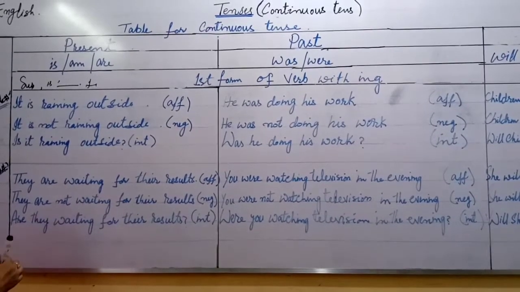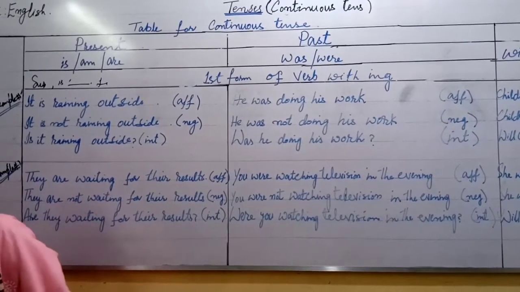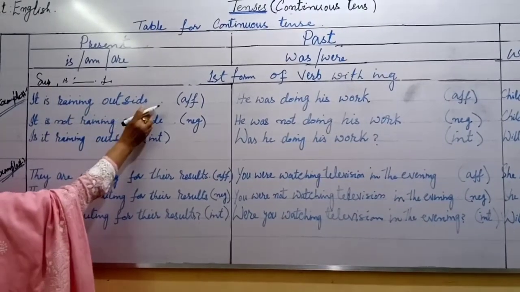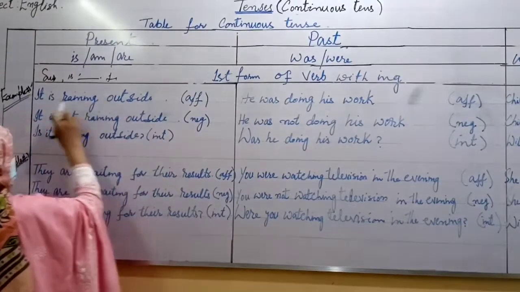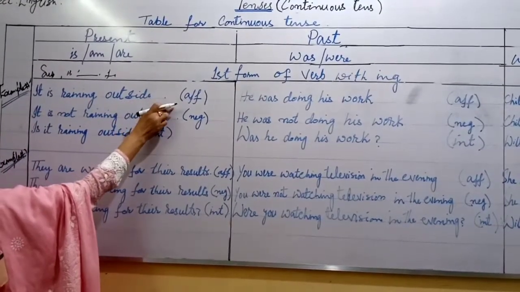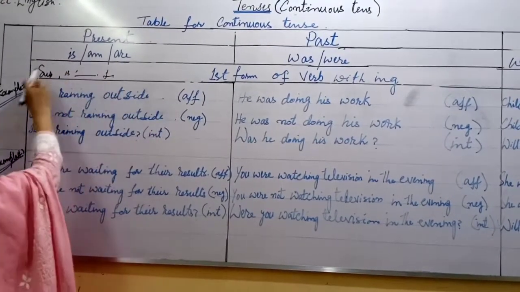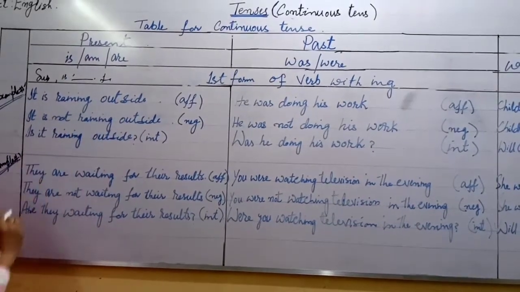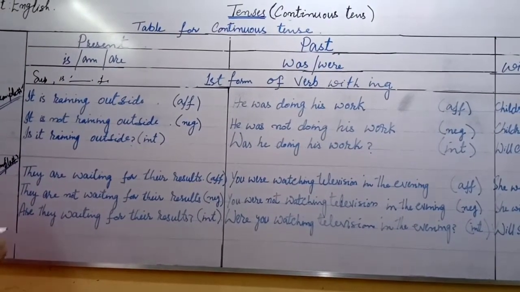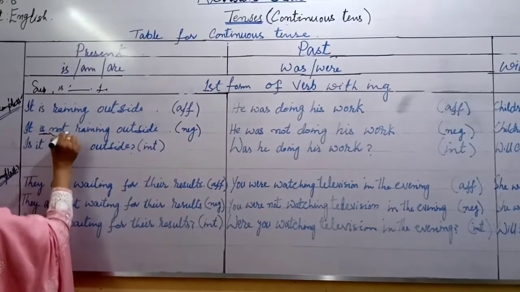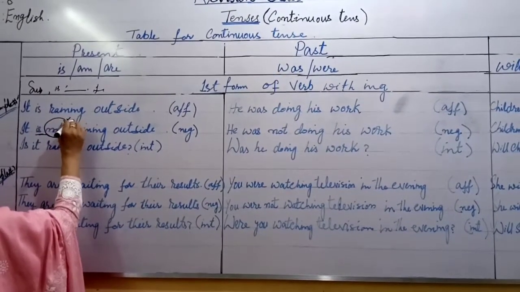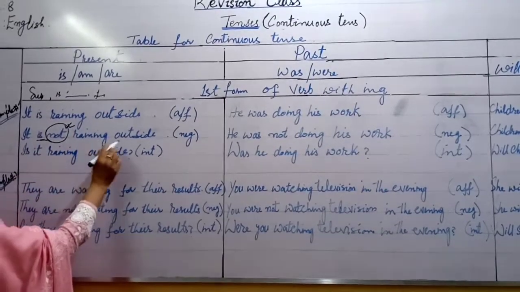So look at the first example. It is raining outside. That is an affirmative sentence. If you want to change this affirmative sentence into negative, then you will put not just after the helping verb. It is not raining outside.